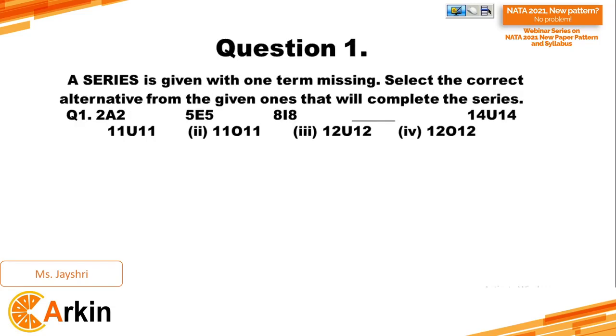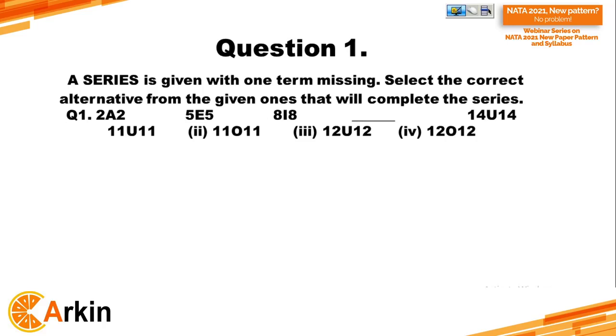Okay, this is question 1. So we have to find out the logic and get an appropriate answer. All right. तो यहाँ पर आप देख सकते हैं A है E है I है और जो हमारा नेक्स्ट टर्म होगा वो O होगा, because the logic is of vowels. ओके, तो हमारे ऑप्शंस में O हमें ऑप्शन 2 और 4 में दिखता है. Now we have to think about the numbers कि इनमें क्या लॉजिक अप्लाई किया गया है.